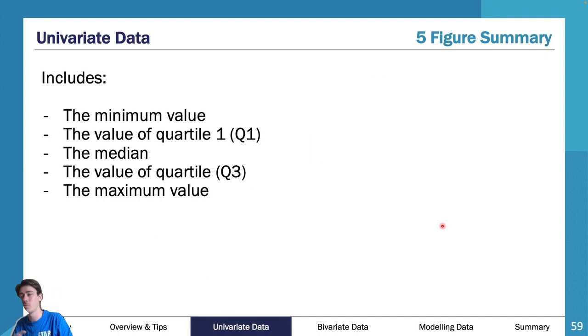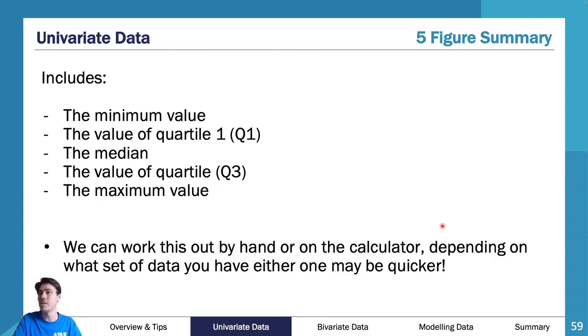This is the next sort of difficult part of this. I think you'll be okay with this. I think most people cover this pretty well, but the first time you see it, you might be like, oh, that's a little bit more confusing. So, 5-figure summary. The 5-figure summary is made up of a minimum, the quartile 1, the median, the quartile 3, and the maximum value. Now, the best way of looking at this is on box plots, which we haven't been through yet, and this is why I kept it. We're going to go through box plots here.